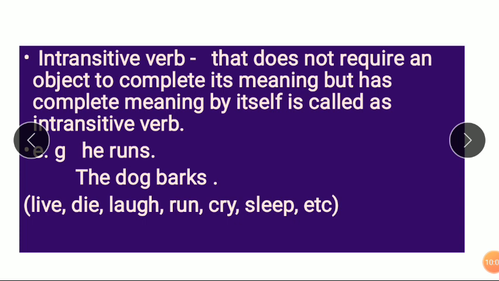An object is not necessary in an intransitive verb. See, he runs. It's not necessary where he runs, why he runs, how he runs. That's why it's called an intransitive verb. The dog barks. The complete sense is that the dog barks. Barks means shouts loudly. For that, how the dog barks, why the dog barks is not necessary. Only the dog barks. Like that, live, die, laugh, run, cry, sleep. These various main verbs act as intransitive verbs.